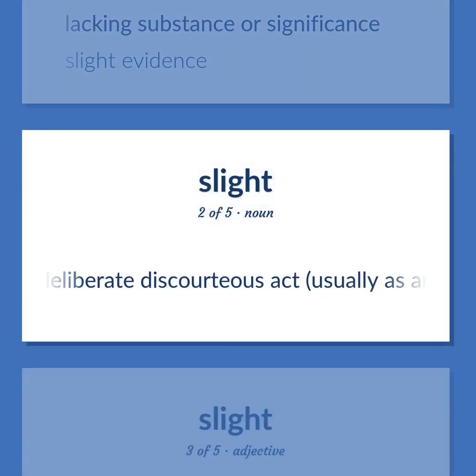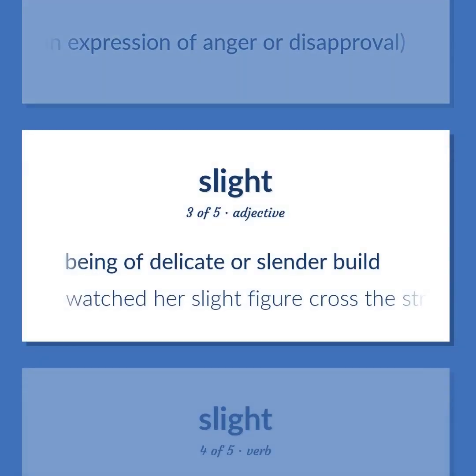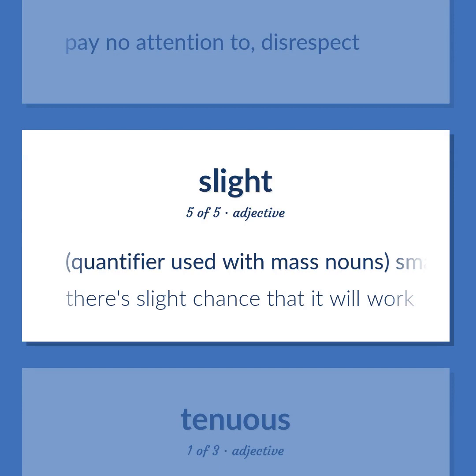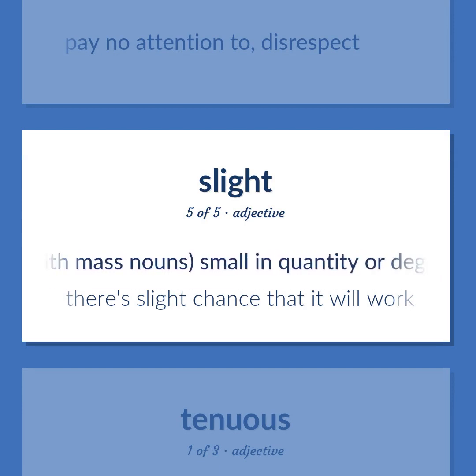A deliberate discourteous act, usually as an expression of anger or disapproval. Being of delicate or slender build. Watched her slight figure cross the street. Pay no attention to, disrespect. Quantifier used with mass nouns, small in quantity or degree, not much or almost none, or, with a, at least some. There's a slight chance that it will work.